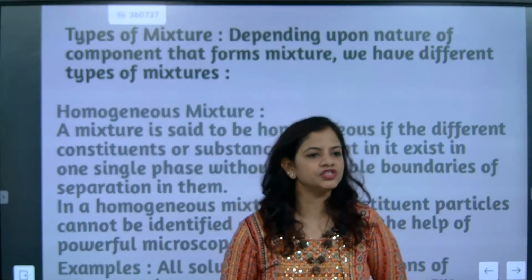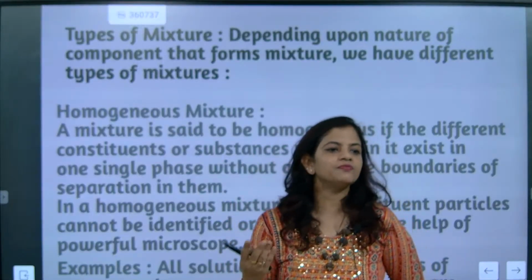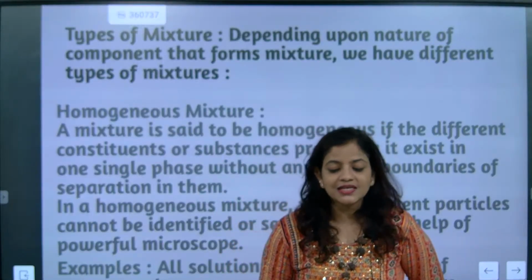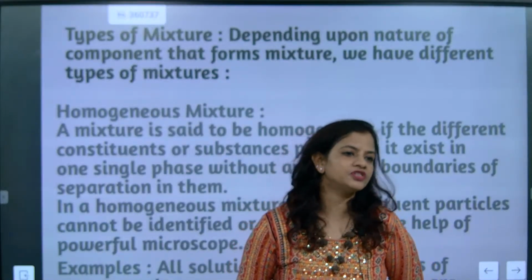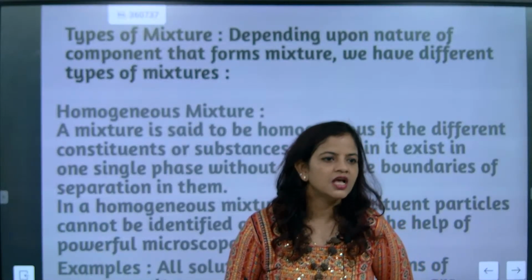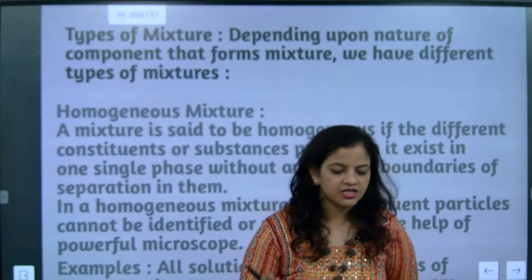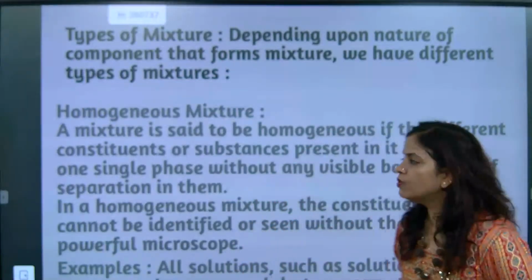when you are making a mixture, the mixture will be made by adding many substances and you can see clear-cut boundaries. But in mixtures also there are two different types of mixture. One mixture is homogeneous, another mixture is heterogeneous. Now we are going to learn about homogeneous mixture.